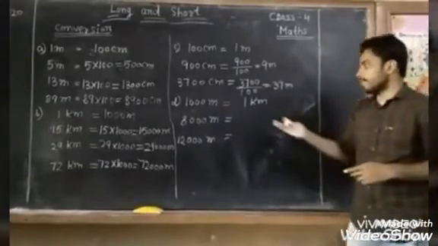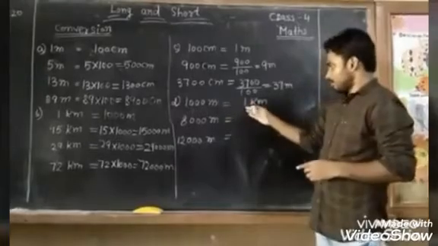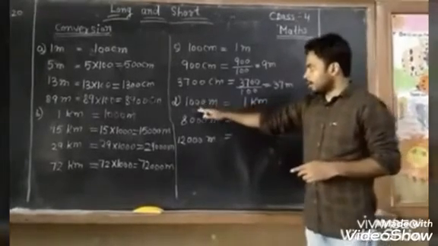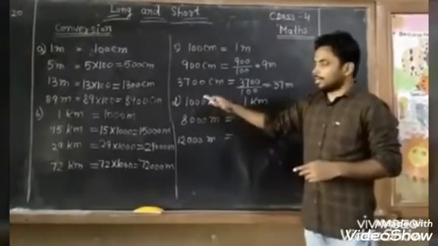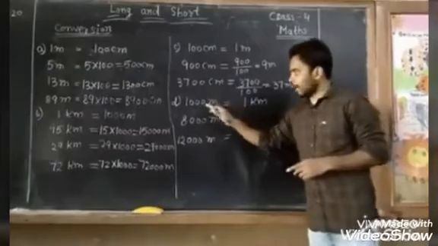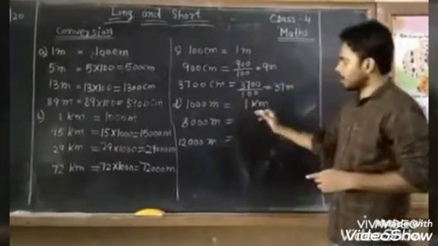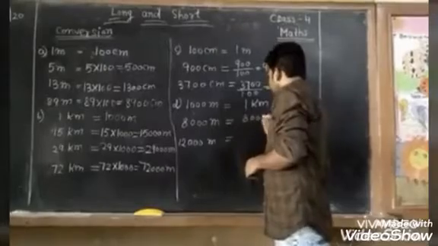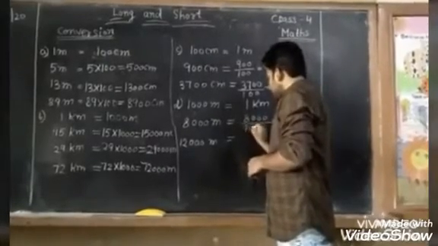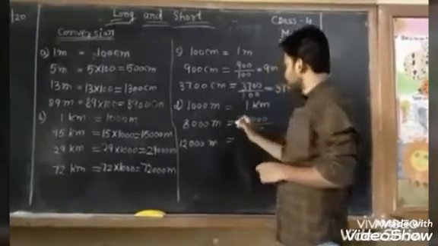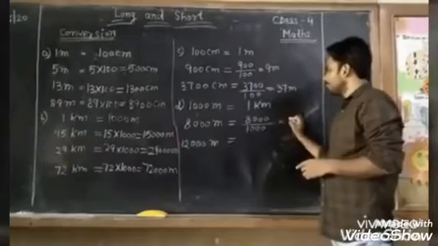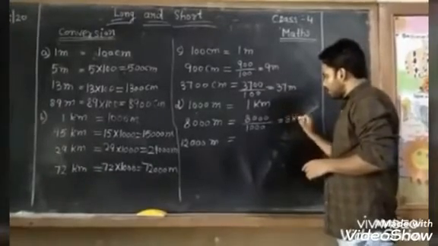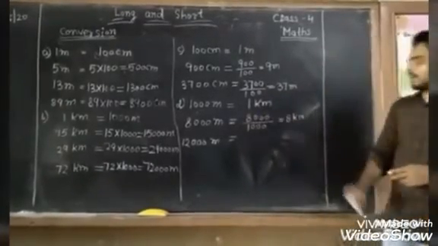Now 8000 meter equals how many kilometer? So it should be divided by 1000. We can write 8000 as 8 into 1000. It should be divided by 1000. So we can cut 1000 by 1000. 8 will remain. So it is 8 kilometer.